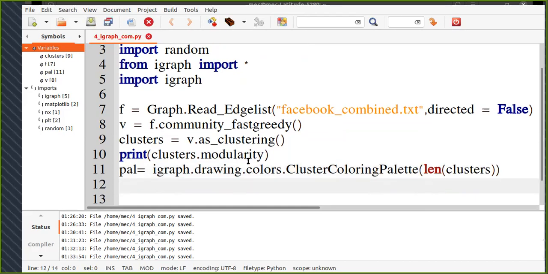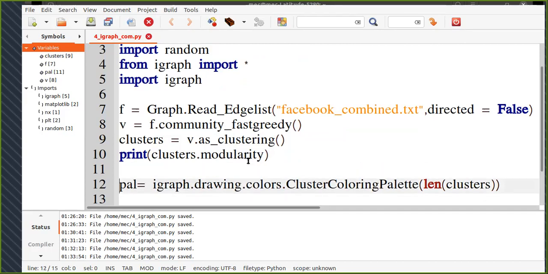After that, what we want to do is assign a color to each of the vertices in this graph. How are we going to do that? Before that, I'm also going to show you one thing. We have printed the value of clusters and looked at the nodes in each cluster. We can also go here and print clusters.membership.